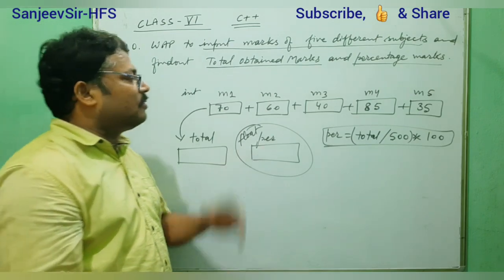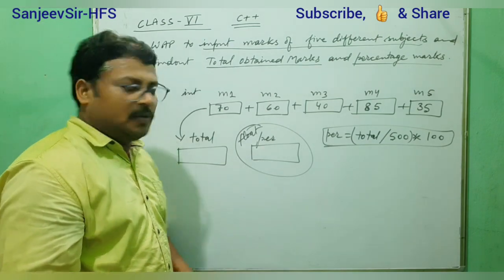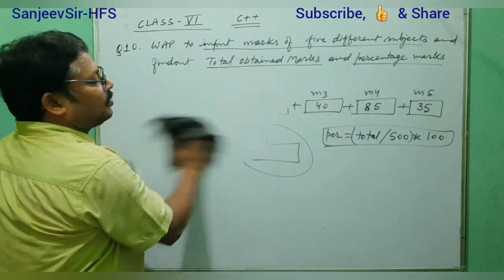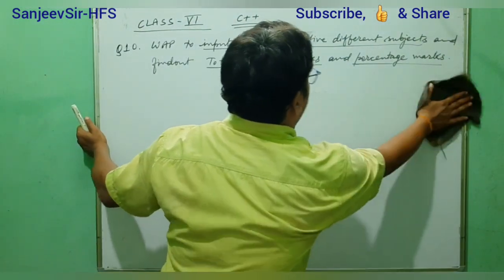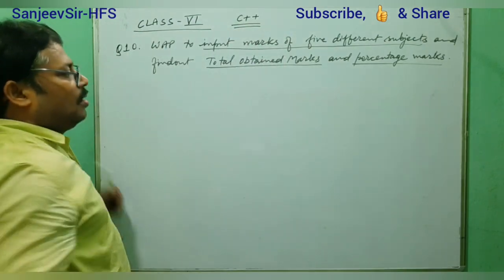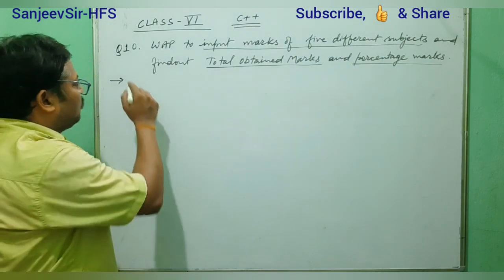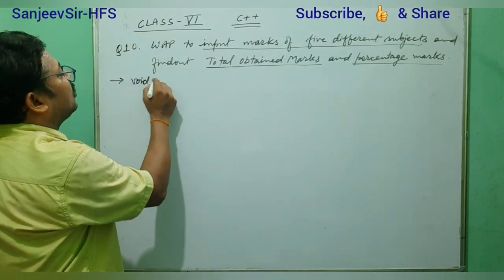So in such a way we will do it. Okay, we understand how to write the program. Now we go for programming. We write the program. So hash include iostream.h as usual. You can write that we will start writing from void main.